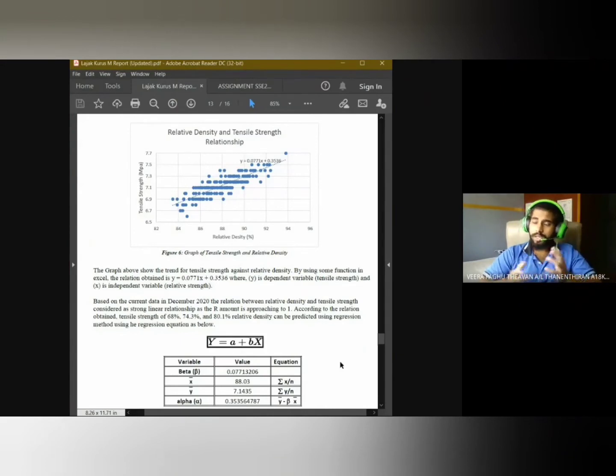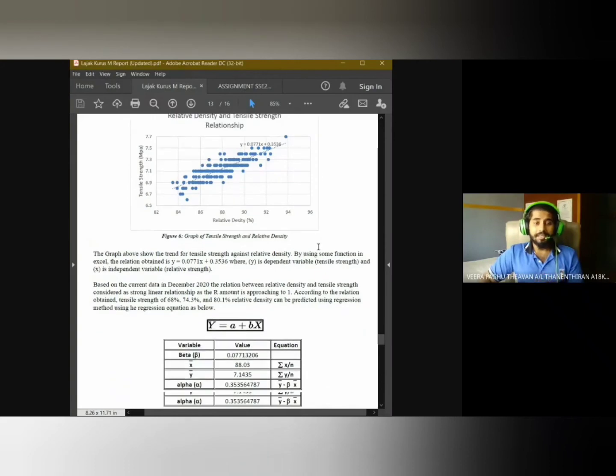You might be thinking, where did I get this formula from? Actually, this formula is the replica of y equals mx plus c. This might be ringing bells for some people. So let me just tell you, in y equals mx plus c, or y equals alpha plus beta x, y is the dependent variable, and x is the independent variable, where beta is the slope and alpha is the intercept.